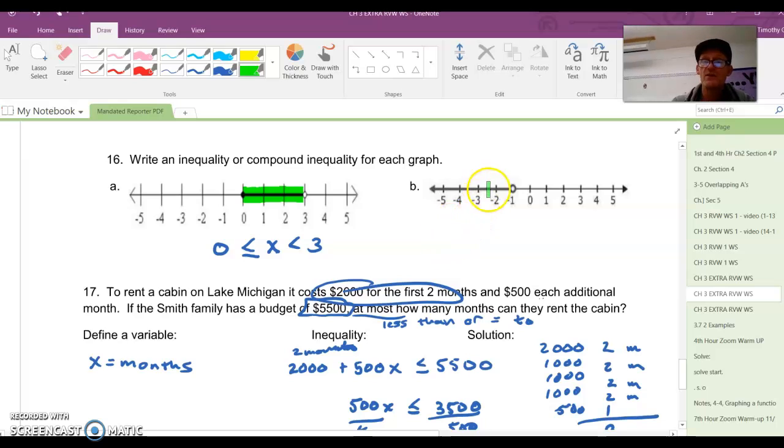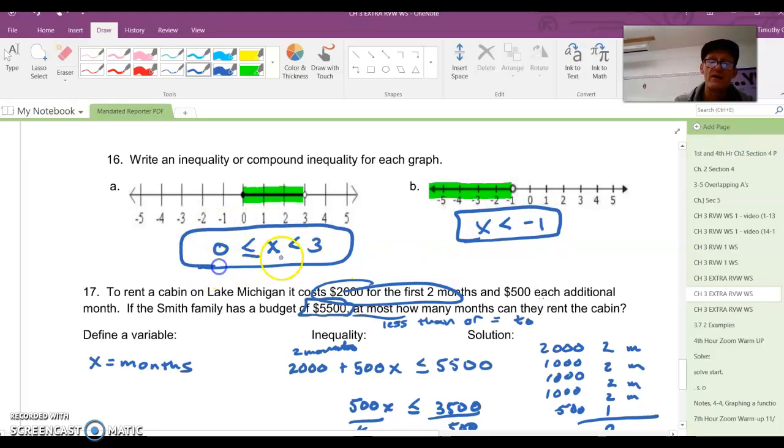All right, so then this one is only 1, and it's X less than -1. So the answer is X less than -1. And this one's a compound inequality, X less than 3 because of the open circle, and greater than 0. X is greater than 0 and less than 3.